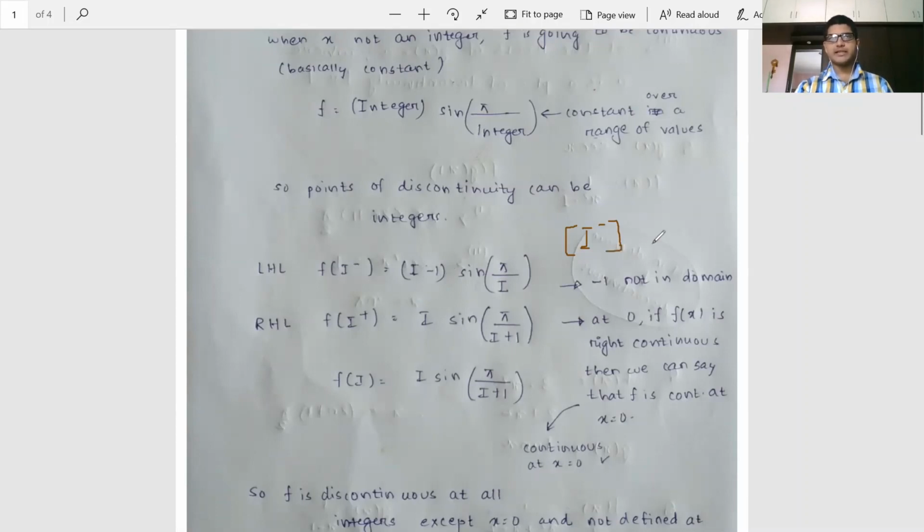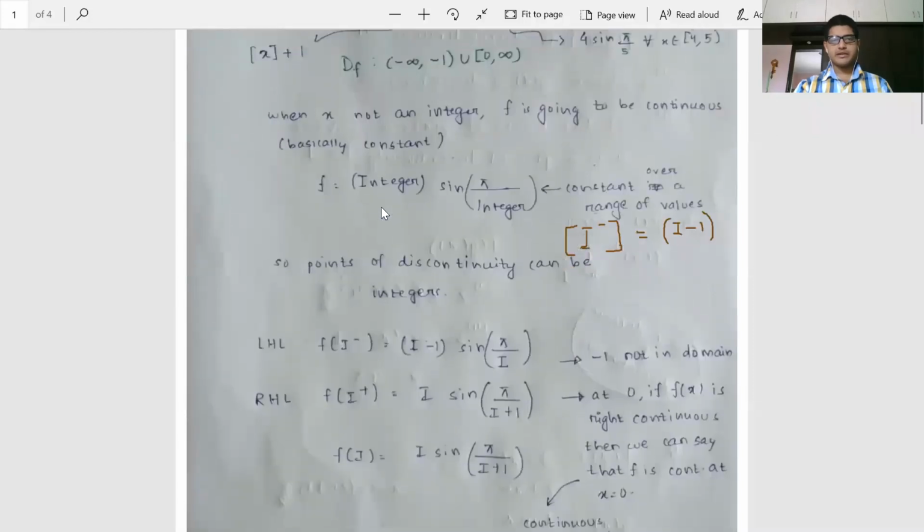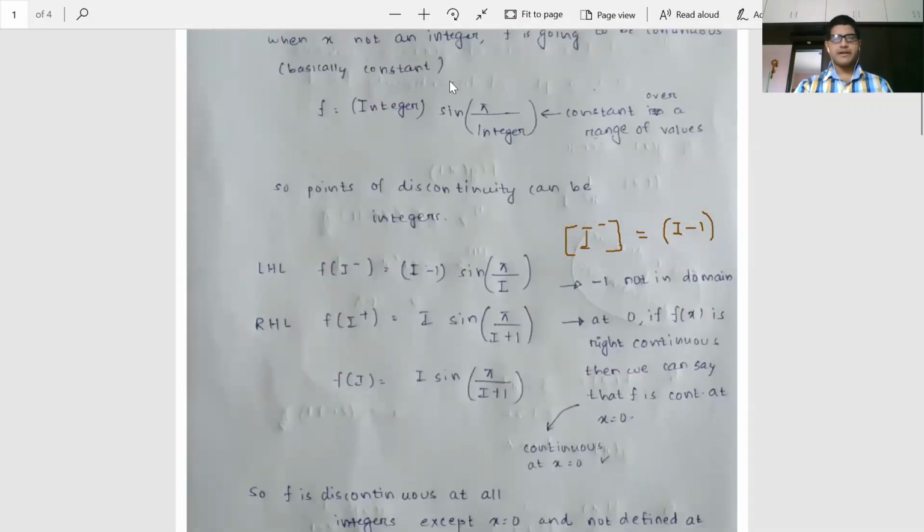Something like 3.999, so it is going to be 3, which is i-1. So this is going to be (i-1) times sin of π over (i-1)+1. You can see the question has the denominator [x]+1, so this plus 1 is basically i.